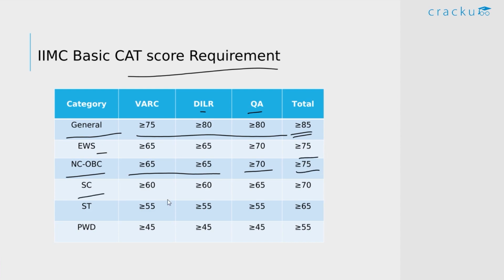Then we have the SC category, where the minimum cutoff should be greater than 60, and greater than 65 for quant and 70 for the overall. Similarly, we have the other 2 categories, ST and PWD categories. But please remember that the actual CAT percentile should be high.